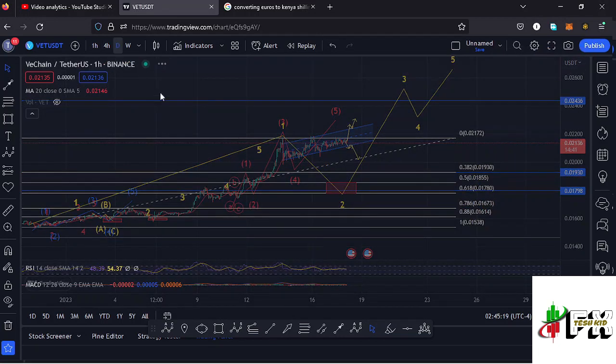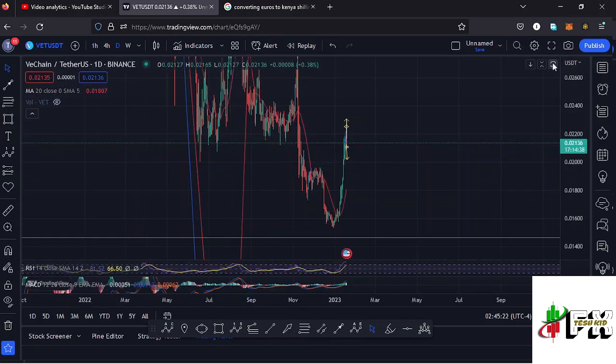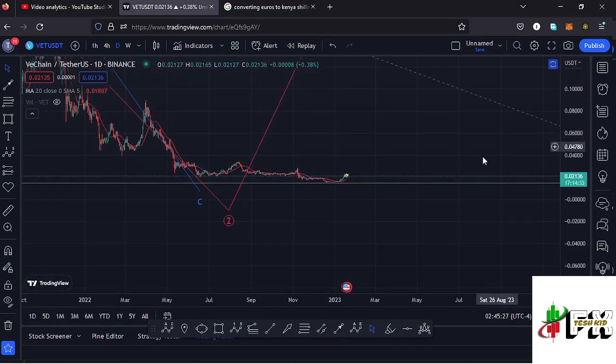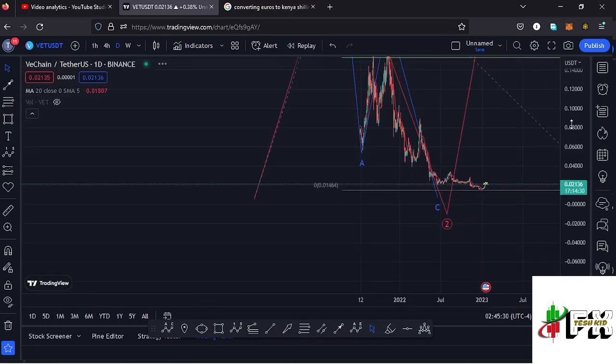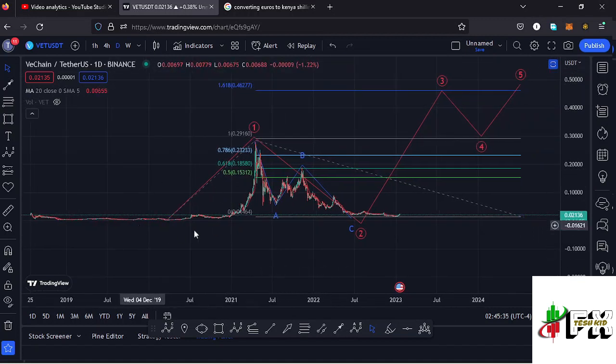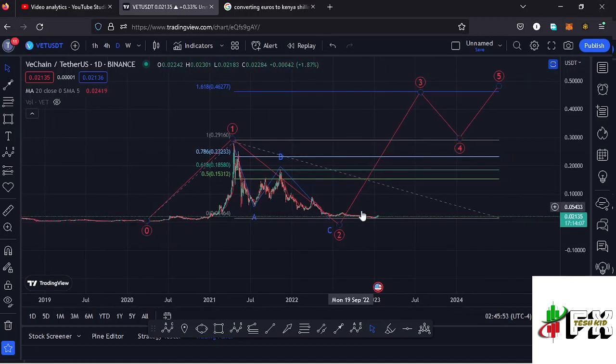And if I jump to the daily chart to give you the long-term scenarios that I'm expecting to play out, here on the daily chart you can see that I have this Elliott wave structure in red, which is going to give me the long-term scenarios that I'm expecting to play out, where you can see that Vechain, from these low prices that we had been trading within, we saw a very nice bounce to the upside, making it to an all-time high at around the $0.28 mark, completing the formation of that higher Elliott wave count 1 to the upside. And after seeing the all-time high, we started the bear market, where we had been seeing low prices in this ABC corrective structure, which took us back to around the $0.015 mark, and also completed the formation of that higher Elliott wave count 2.